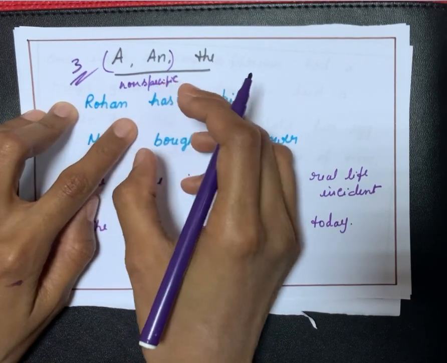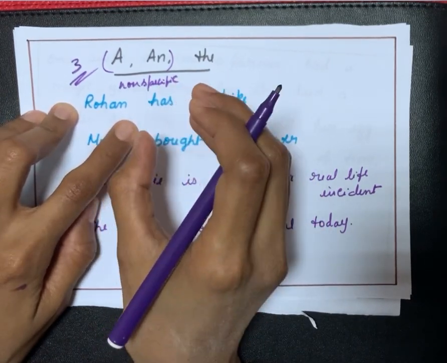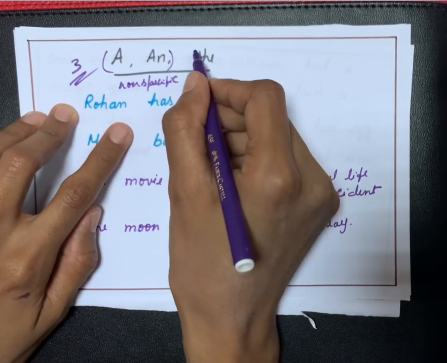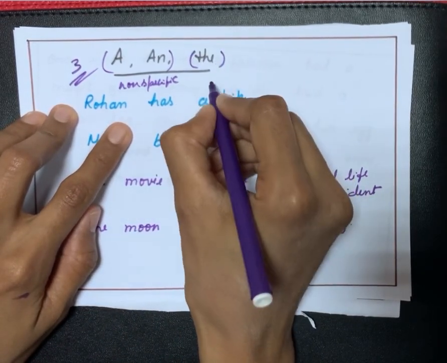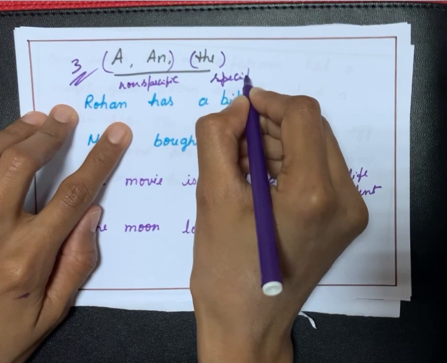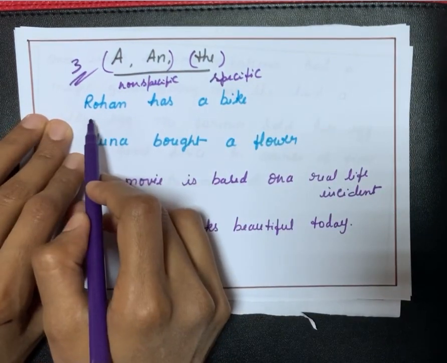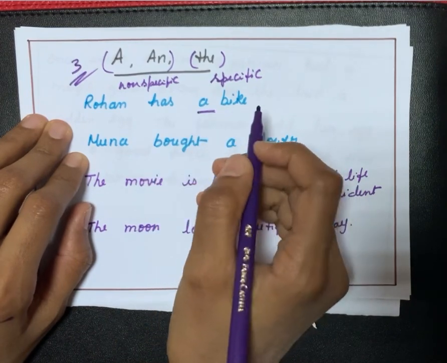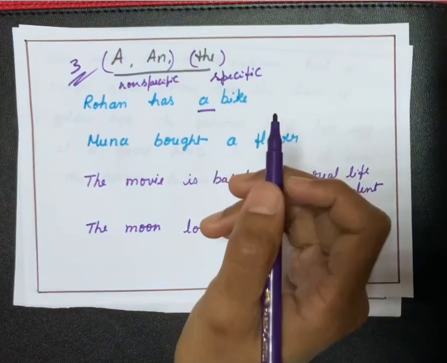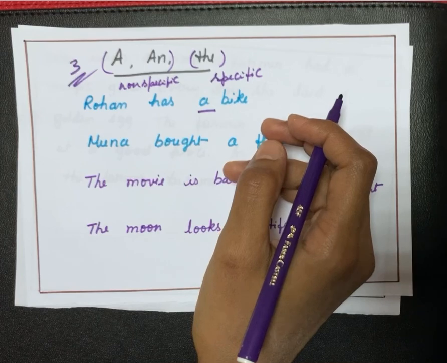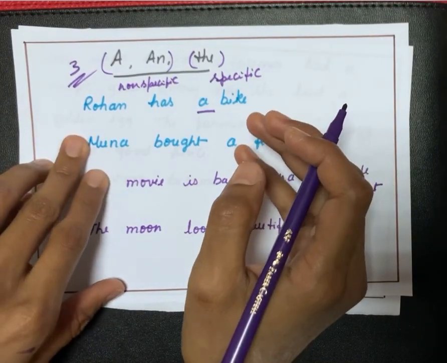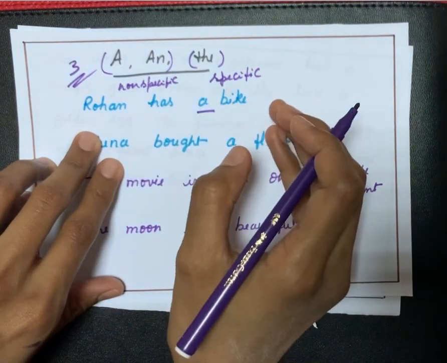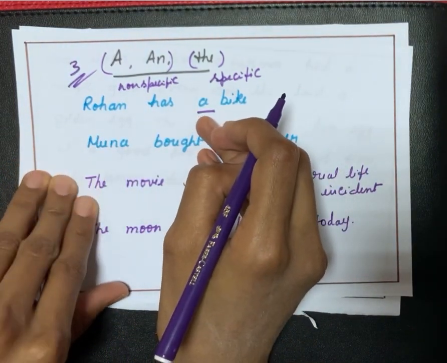Non-specific means we don't talk about a specific noun, we talk about general. Here the is used when the noun is specific. For example, Rohan has a bike. Here I have used a because I don't know which color bike or which model, or I don't know about it. I only knew that Rohan has a bike, so I used here a.